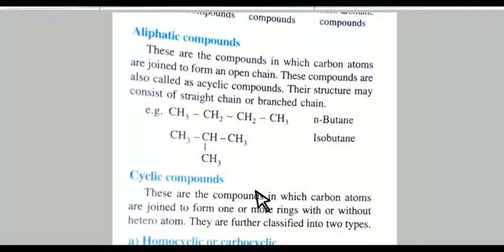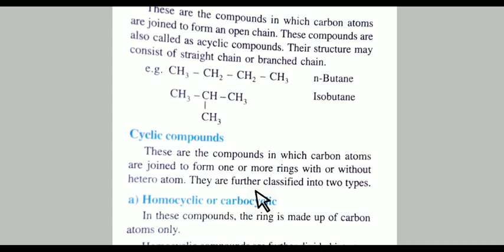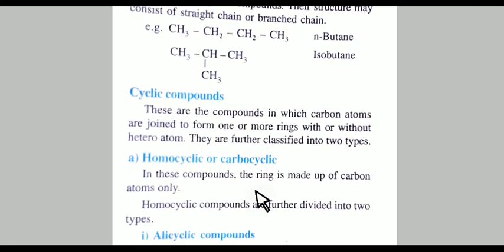Next one is cyclic compounds. Cyclic compounds are compounds which are joined in one or more rings, with or without heteroatoms. In cyclic compounds, the first branch is homocyclic or carbocyclic compounds. Homocyclic or carbocyclic compound means a ring is there, but containing only carbon atoms.